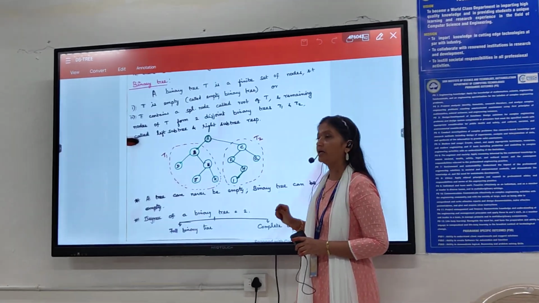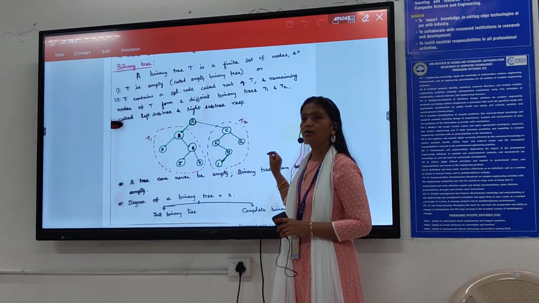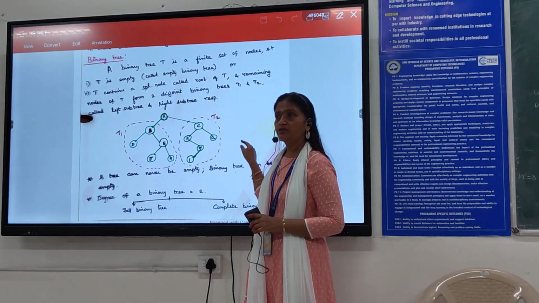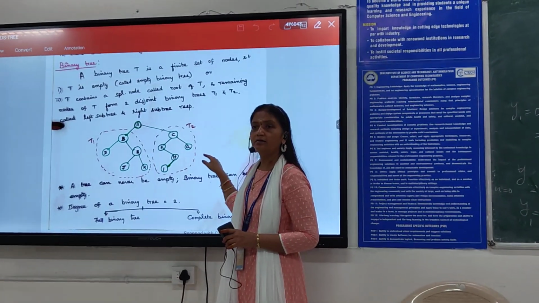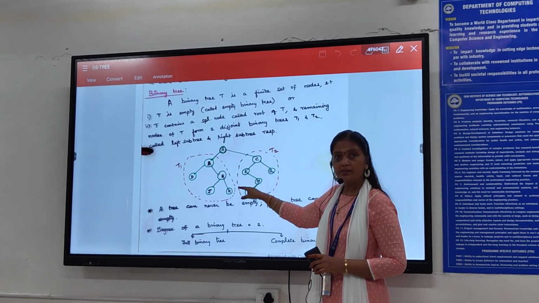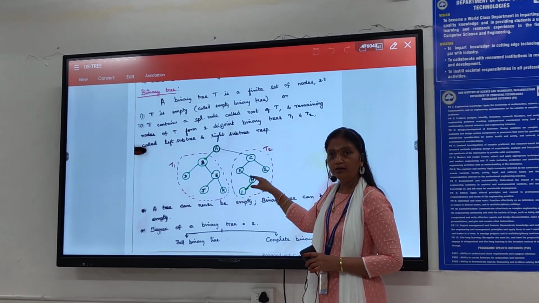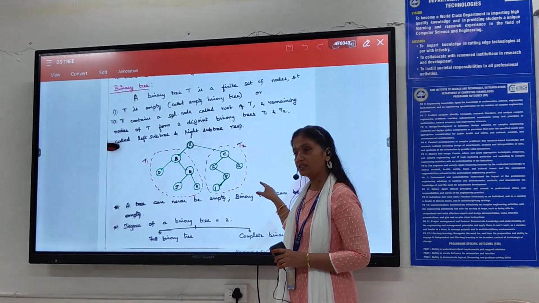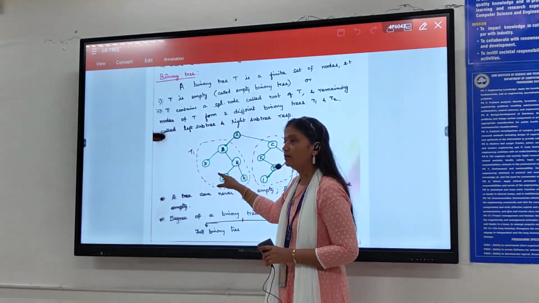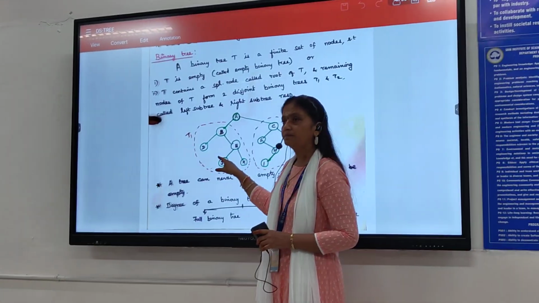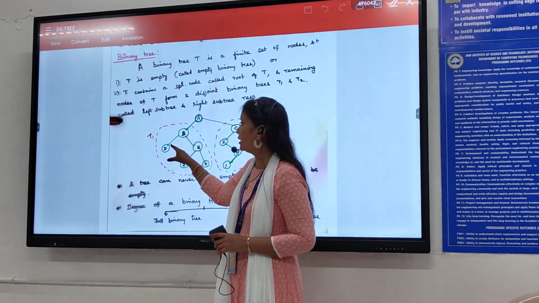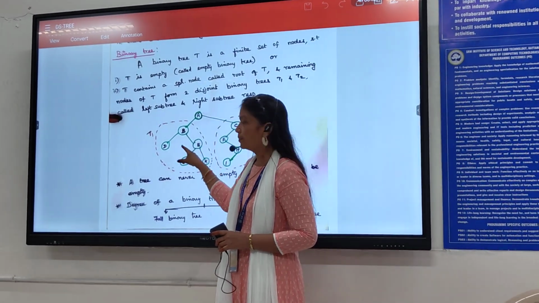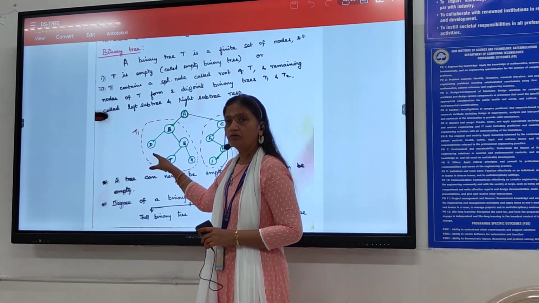Now refer to the diagram. Which is the root node here? A is the root node. How many subtrees are there? T1 is the left subtree. T2 is the right subtree. When you take T1, which is the root node here? B is the root of T1. How many subtrees does it have? Two subtrees.